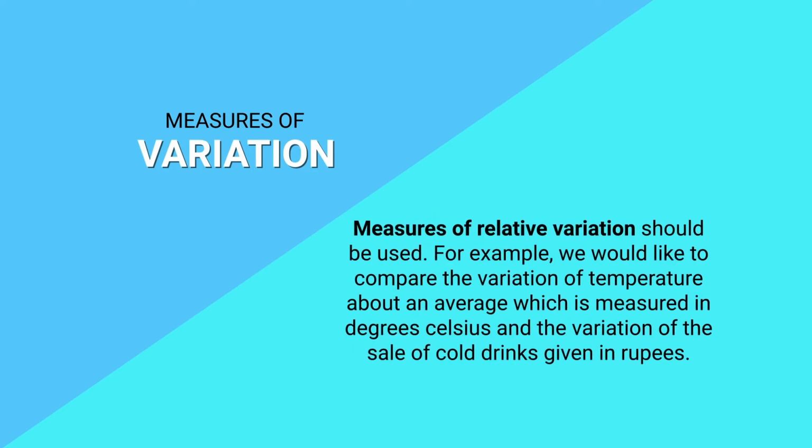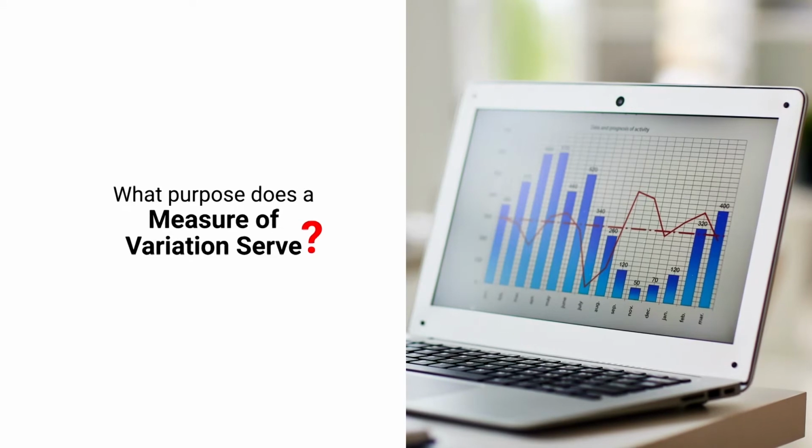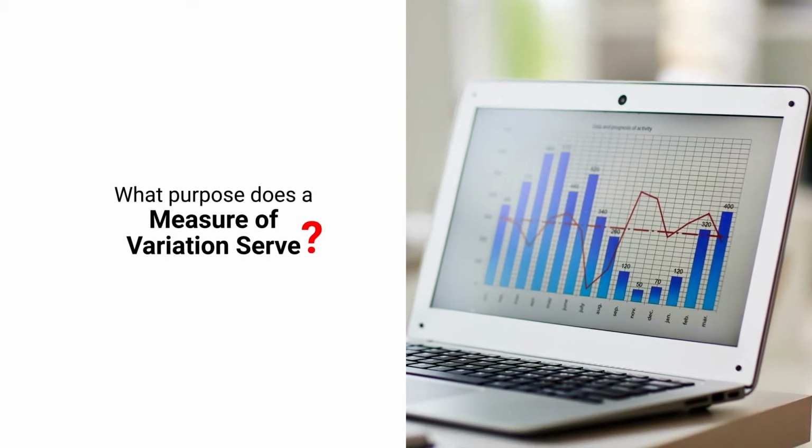So we would like to compare the variation of temperature about an average, which is measured in degrees Celsius, and the variation of the price of a cold drink given in rupees. This type of variation is obtained as a ratio or percentage, which we have already covered in our preceding session. We have seen how rates, ratio and percentage differ from each other, and we shall now consider in turn each of the four relative measures of variation, which provide a numerical index of the variability of given data.